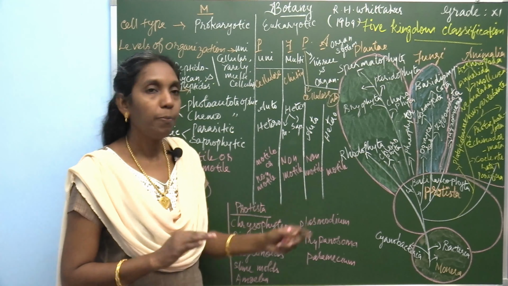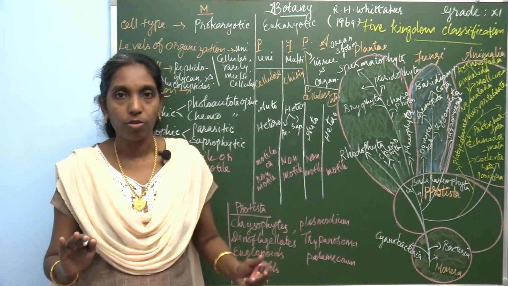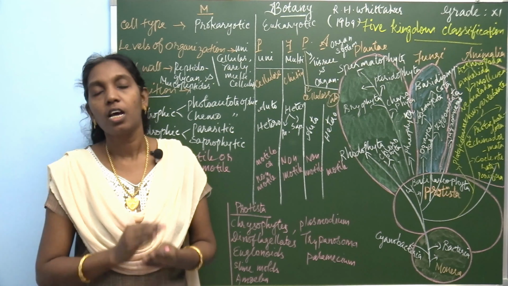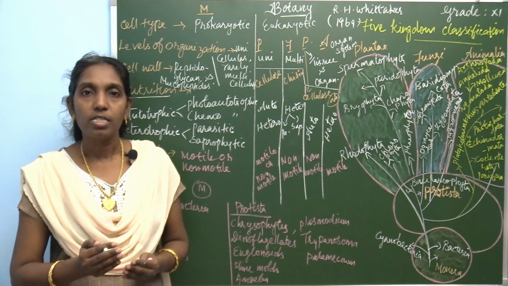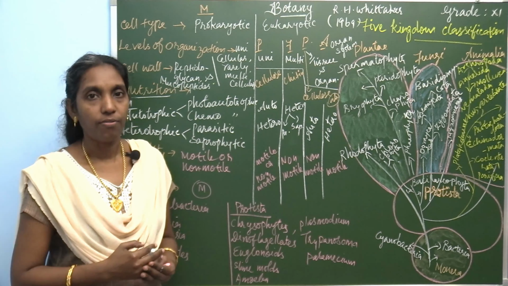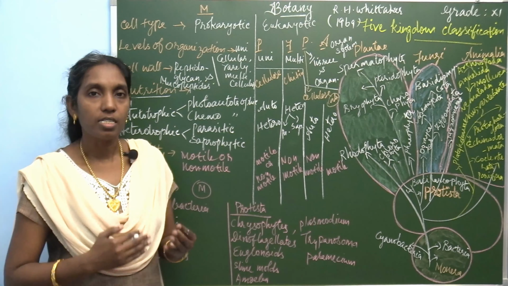Then Kingdom Plantae is completely autotrophic. These are the green plants. The green plants have the ability to synthesize their own food. They derive sunlight as the source of energy, and with the help of carbon dioxide, water and the green pigment chlorophyll, they synthesize their own food.